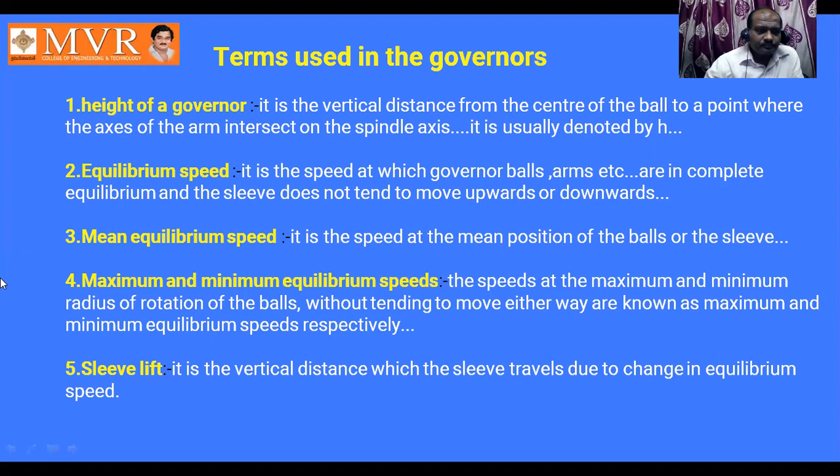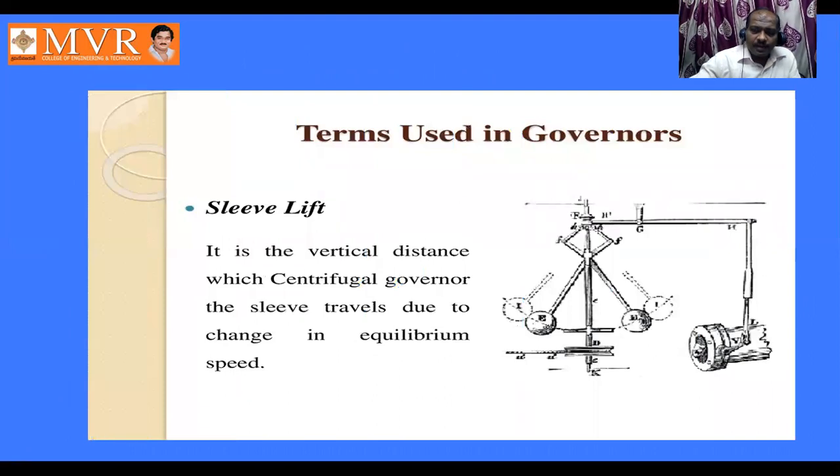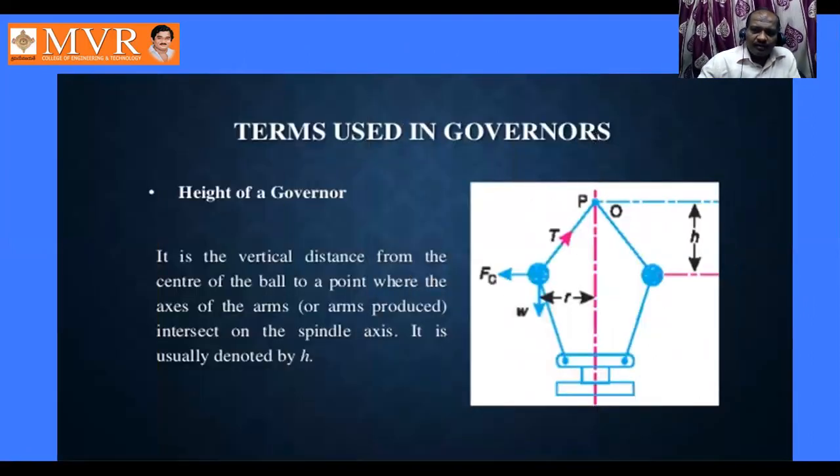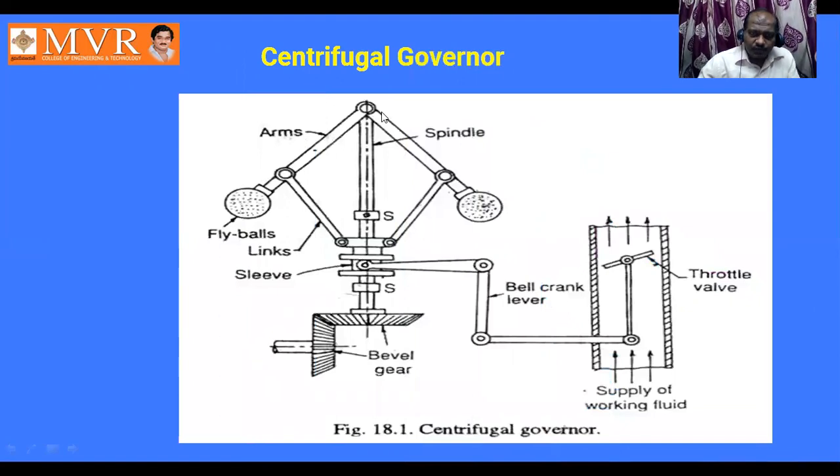Next, maximum and minimum equilibrium speeds. The speeds at the maximum and minimum radius of rotation of the balls, without tending to move either way, are known as the maximum and minimum speeds respectively. If you observe, the balls have a maximum radius of rotation at one point and a minimum radius of rotation at another, with respect to the sleeve.